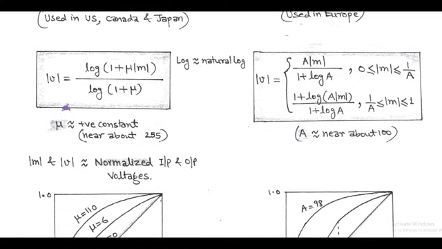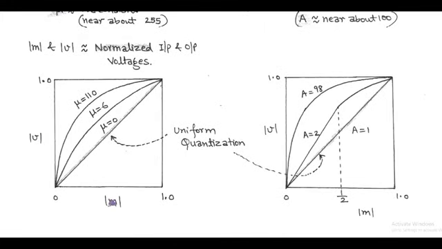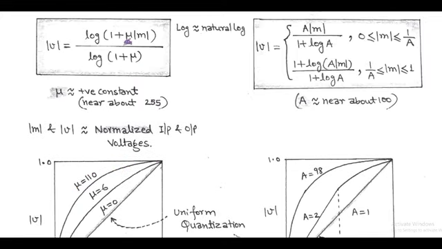When we plot mu law on the input output voltage characteristic, that is |V| versus |M|, we have some observations. When the value of mu is equal to 0, we have uniform quantization. But when the value of mu increases, we get a nonlinear characteristic that represents the compression process.